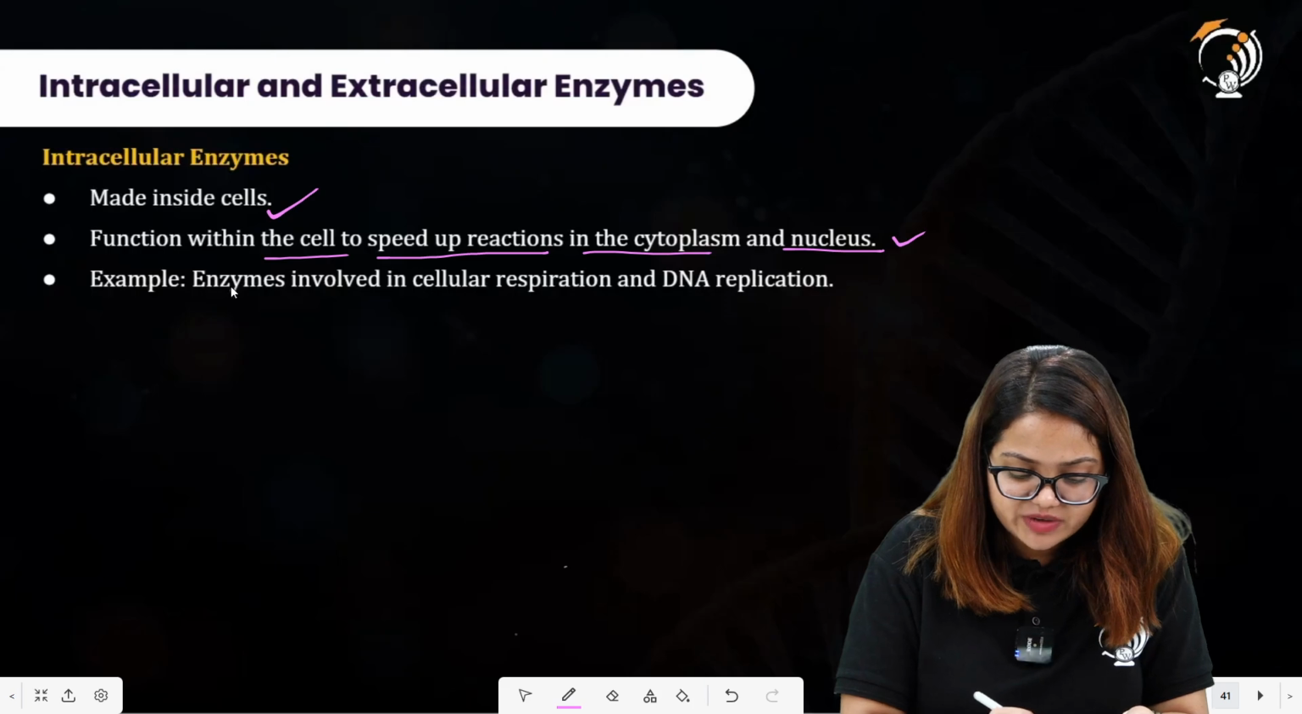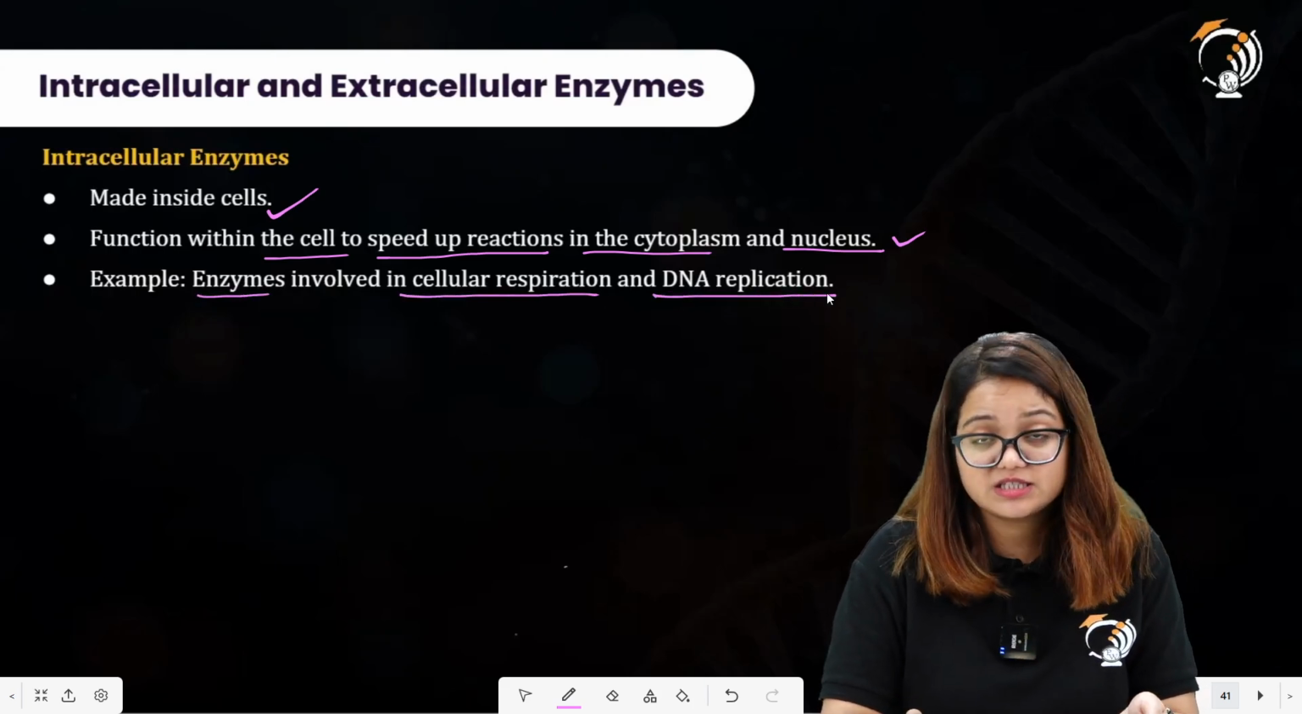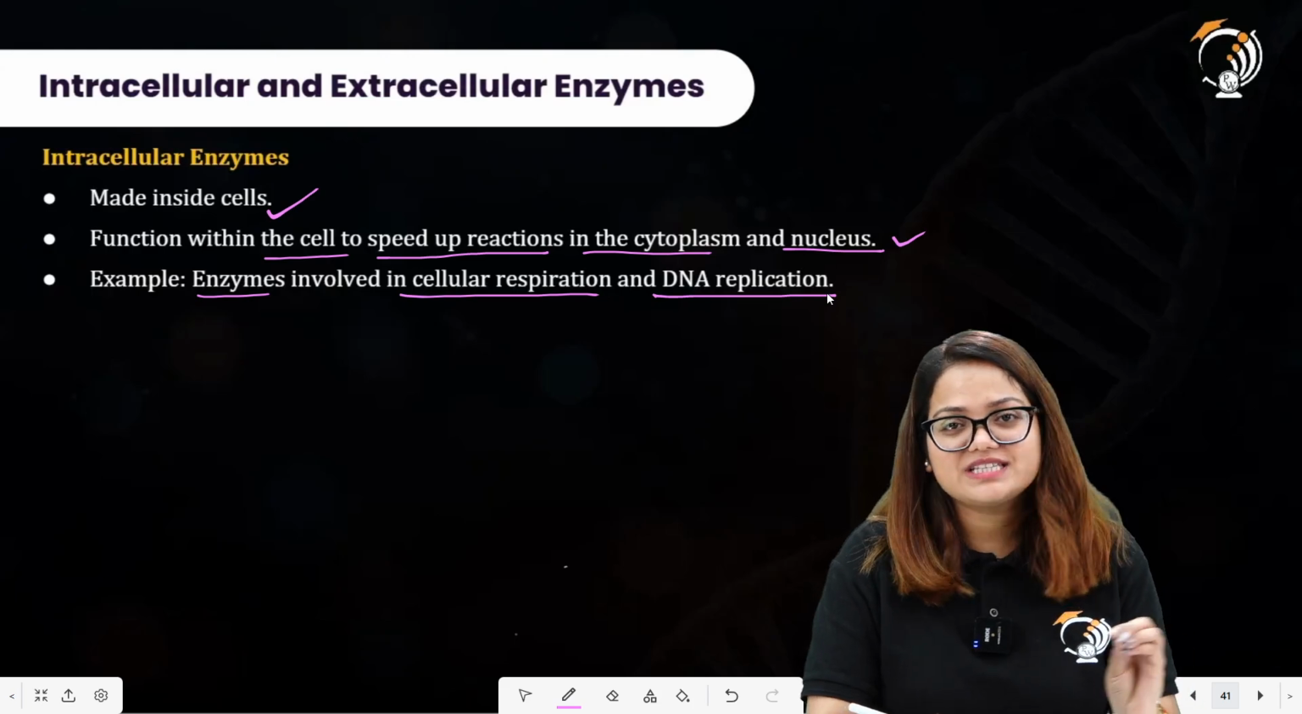What is the example for that? Enzymes involved in cellular respiration and DNA replication. Since this is a process occurring inside the cell, the enzymes are termed intracellular enzymes.